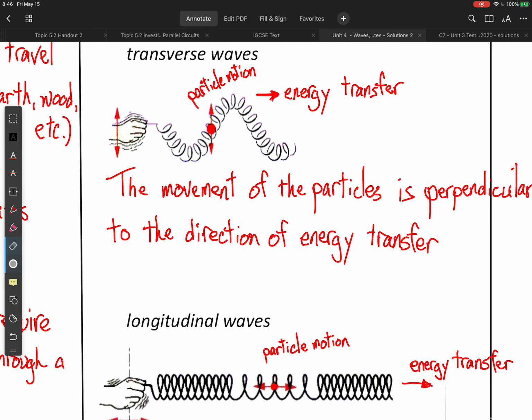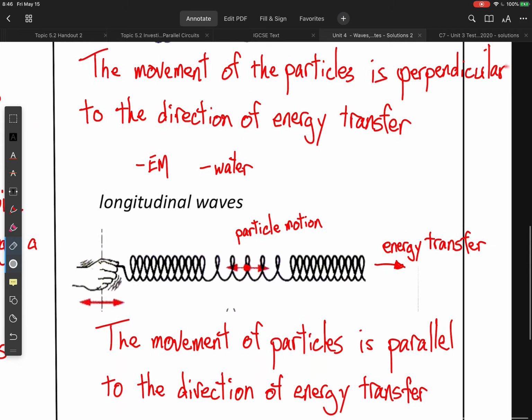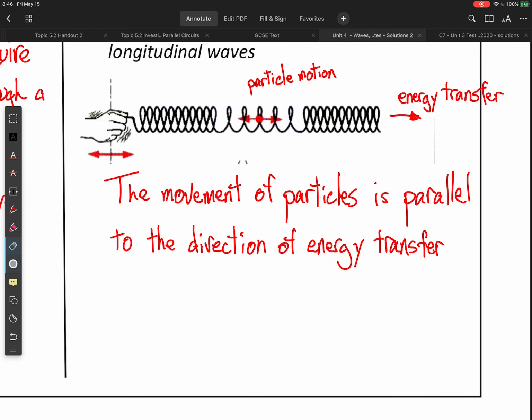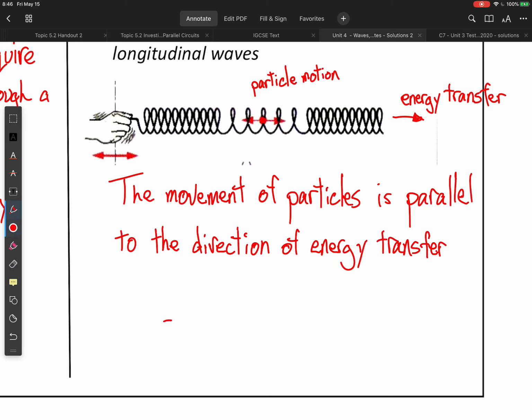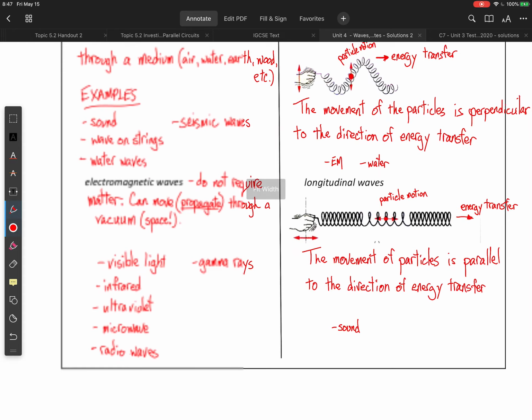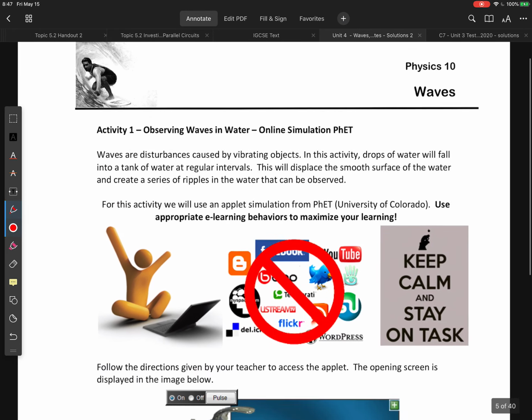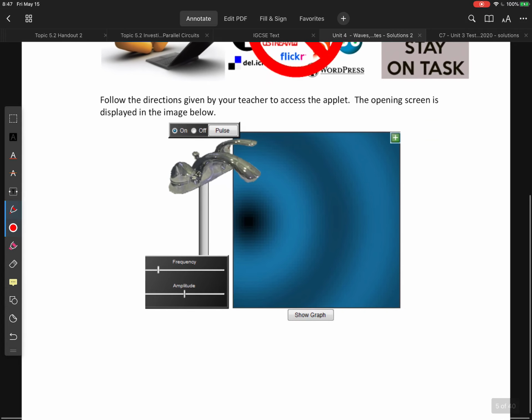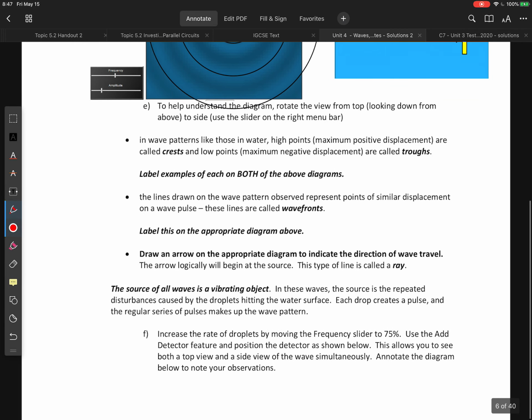Some examples of transverse waves would be electromagnetic waves, water waves, and waves on slinkies. Actually, I'm going to take standing waves off because they can be longitudinal as well. The classic example of a longitudinal wave, probably the most important one, is sound. We'll talk a little bit more about the characteristics of both of these right now. You've been given this activity, and I'll try to hit the key points.